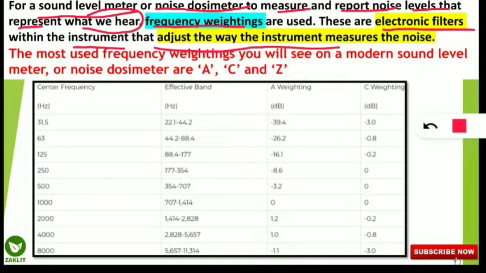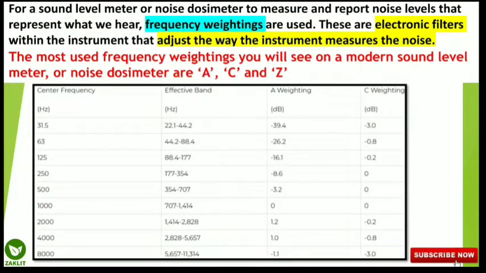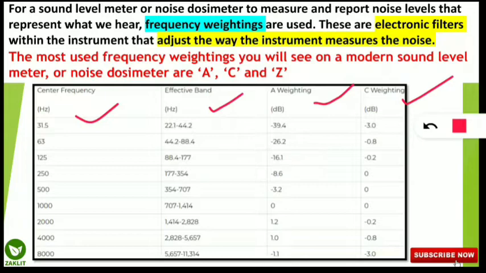The most frequently used weightings which we see on a modern sound level meter or noise dosimeter are A weighting, C weighting and Z weighting. This table represents the center frequency in Hertz, effective band in Hertz, and A weighting and C weighting values in decibels. Here 0 is the A weighting value, which shows that the least correction is needed in A weighting at the 1000 Hz frequency. Similarly, for the C weighting, what is the value for the least correction?